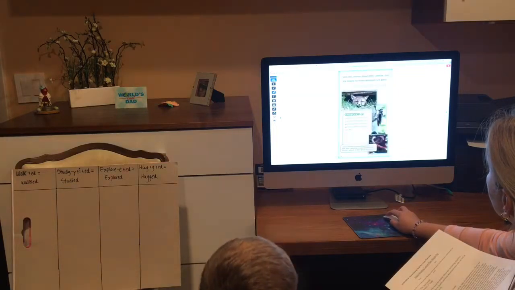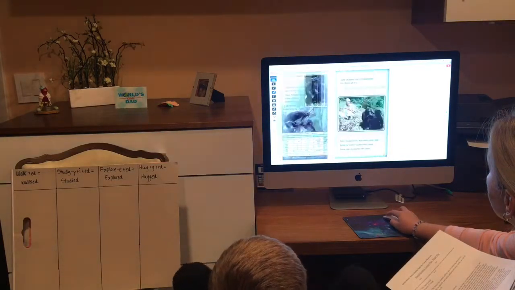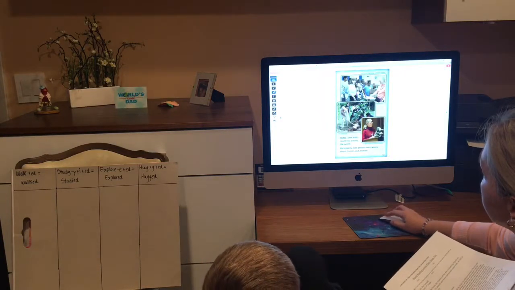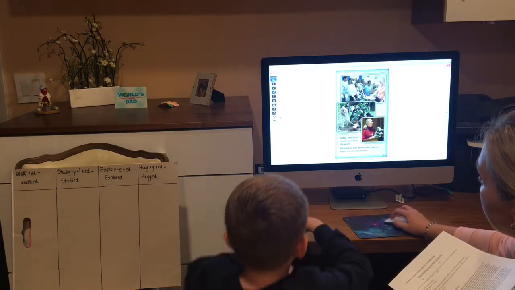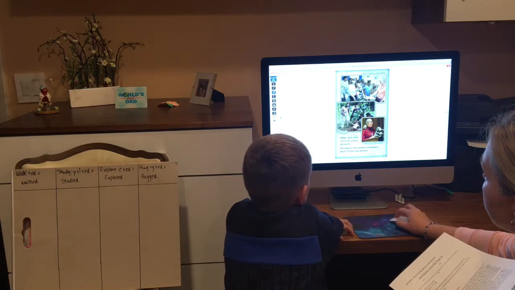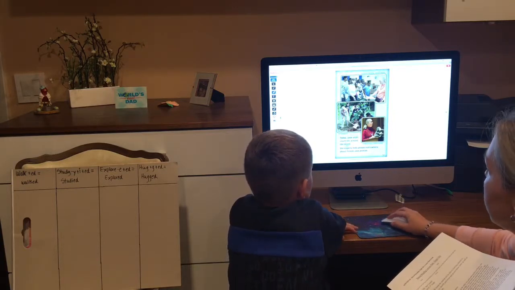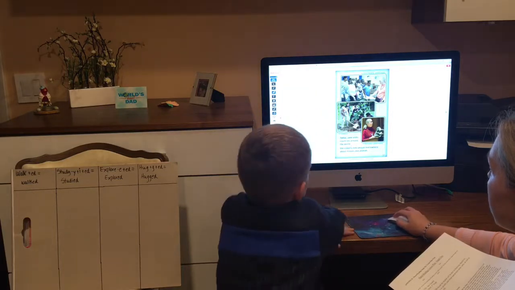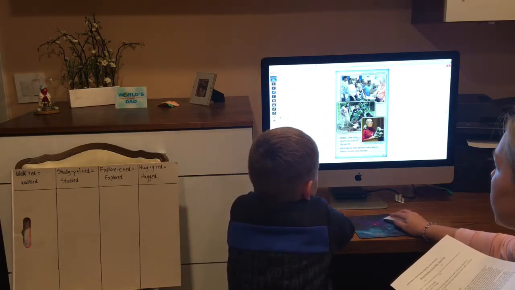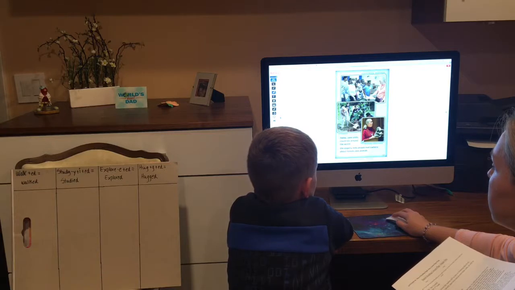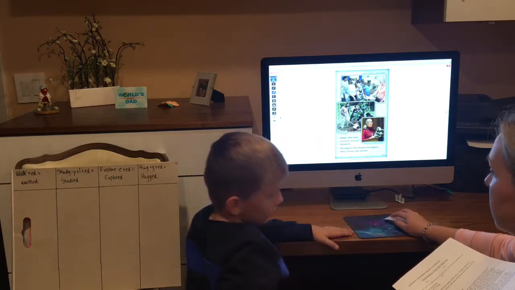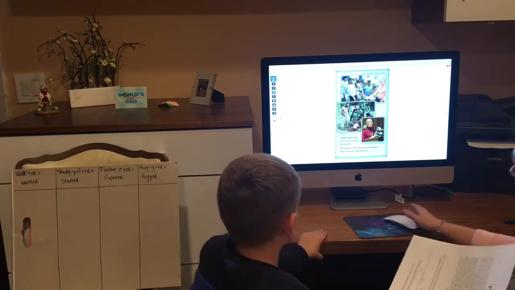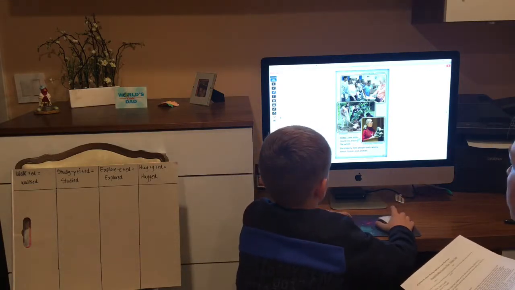Okay, so we're going to go to page 13, and I want you to read this with me. Today, Jane visits countries around the world. She eagerly tells people everywhere about forests and animals. So on here, when is this happening? Today. Today, so it's now, right? So can you highlight the verbs in here, the ones that tell us what she's doing?